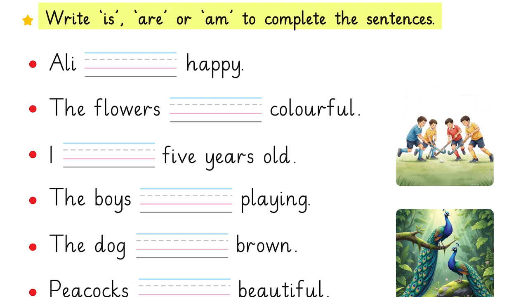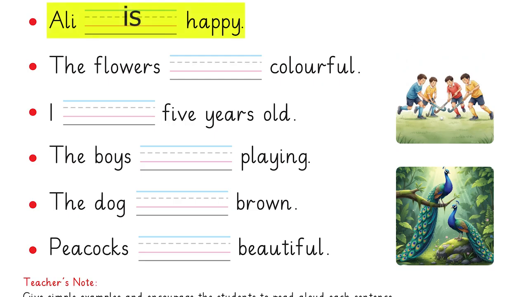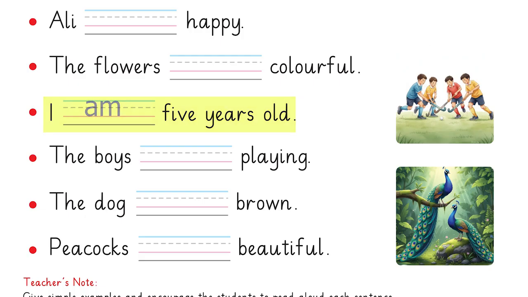Write is, are or am to complete the sentence. Ali is happy. The flowers are colorful. I am 5 years old.